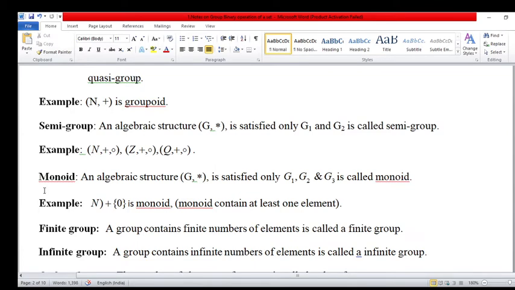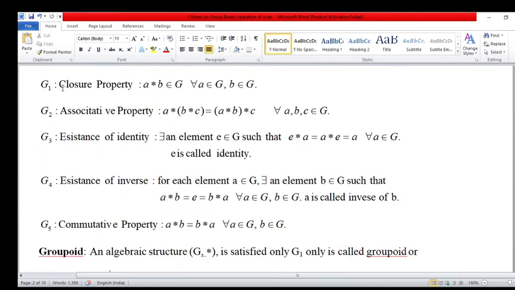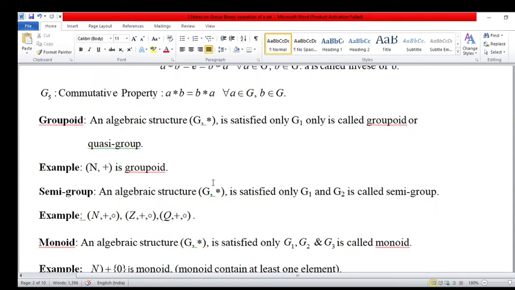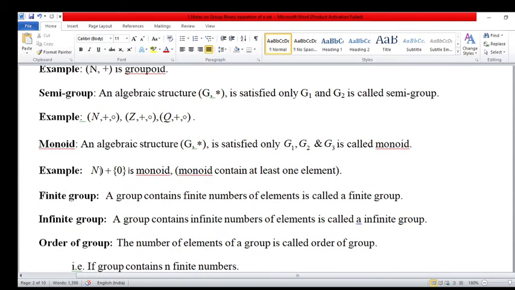semigroup. Now monoid, an algebraic structure (G, star) that satisfies G1, G2, G3 properties. The G1 property, G2 property, G3 property satisfied by any algebraic structure is called a monoid. This is most important, and its example is N plus 0. N is the natural numbers, plus 0, is a monoid.